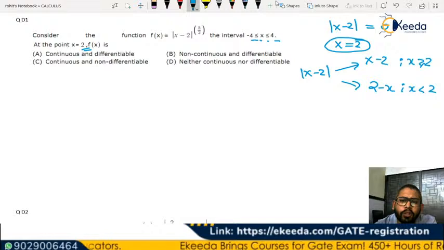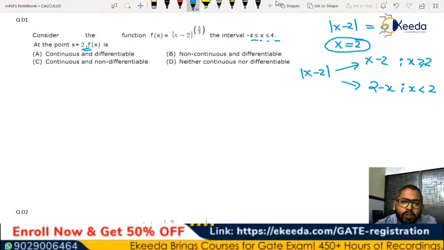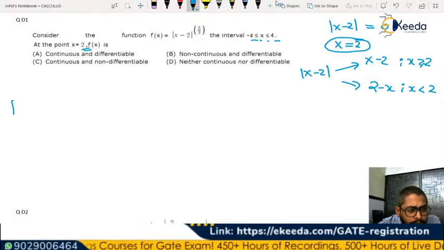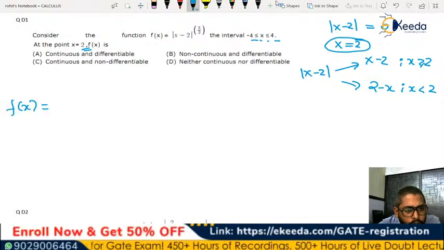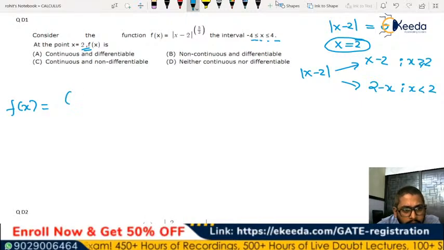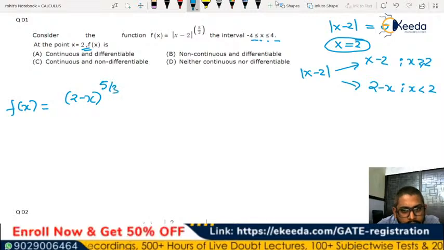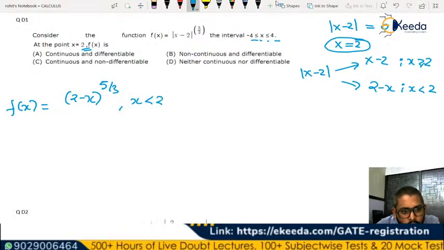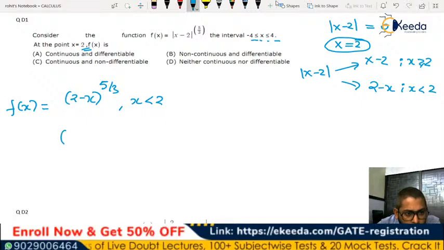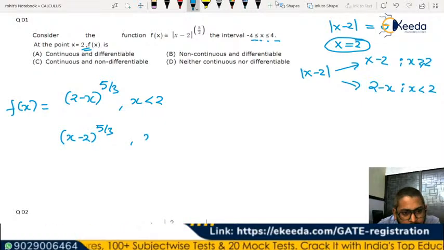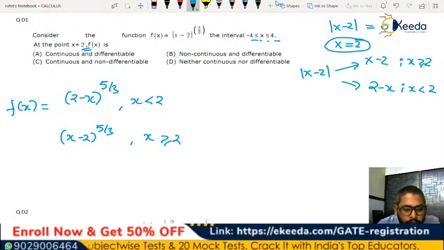If the value is greater than 2, you write x minus 2. If it is less than 2, you write 2 minus x, right? So the function f of x is equal to 2 minus x to the power of 5 by 3 if x is less than 2, and x minus 2 to the power of 5 by 3 if x is greater than or equal to 2.